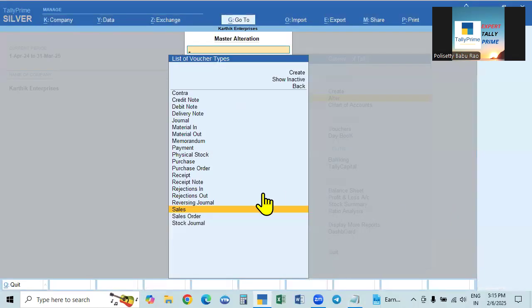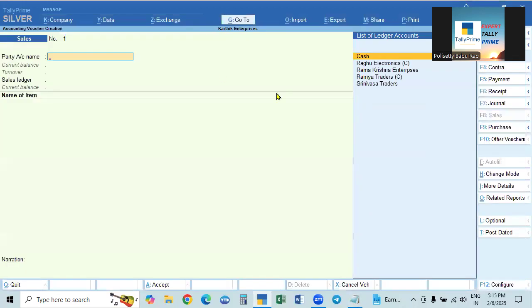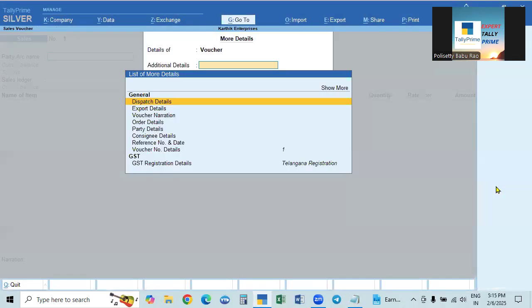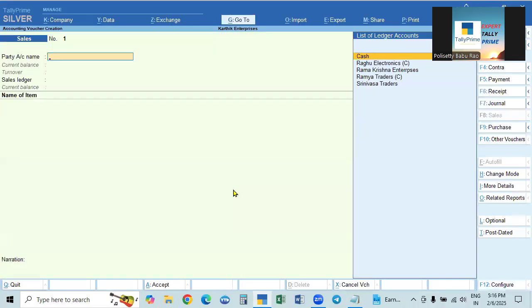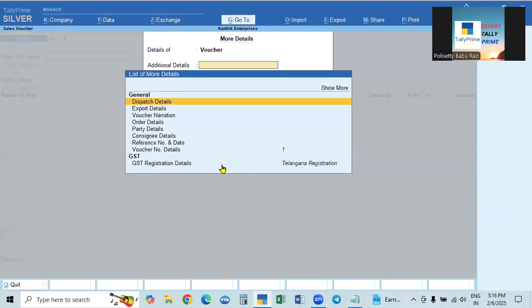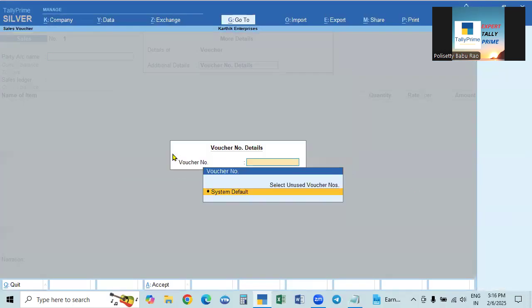I will show you. When you are making the entry and you want some other number, go to more details. Here, voucher number details will be there. By default, the next number will be shown. System default means serial number; it will take 1. If you don't want the system default and want a number which was deleted, that is, unused, go up and select unused voucher number. Here, the deleted numbers will be available. You can select the number and the same date, and click.